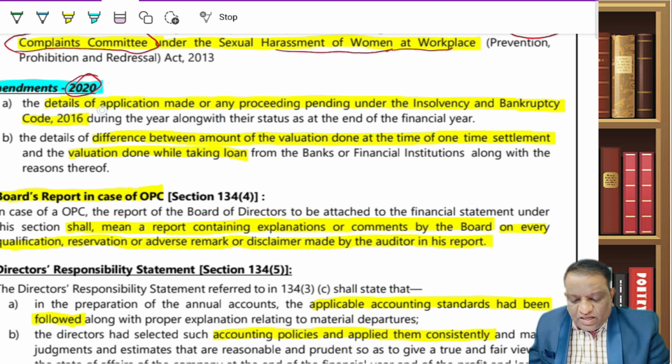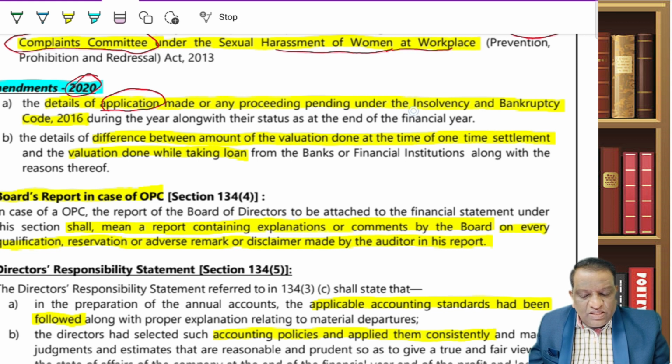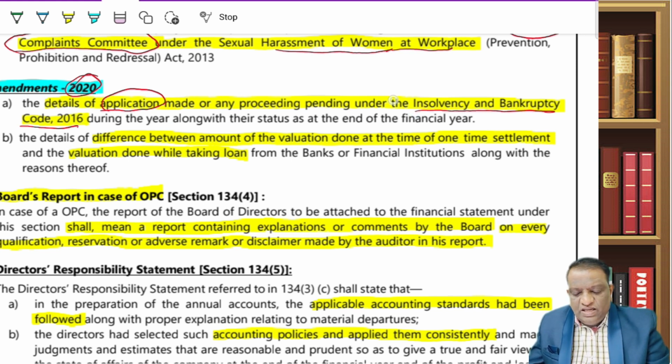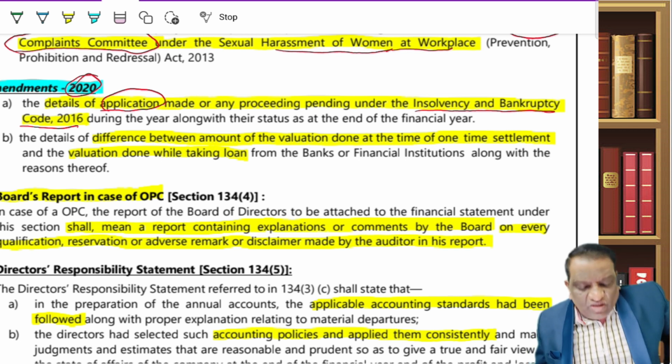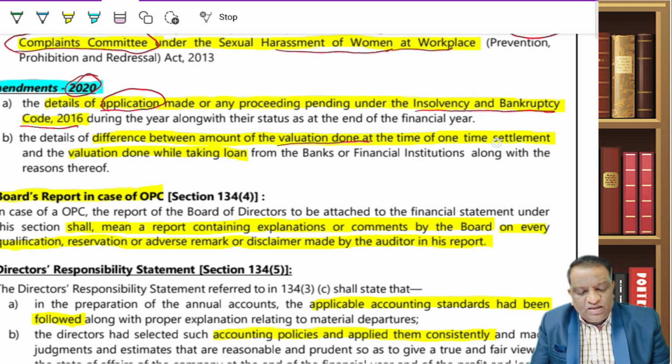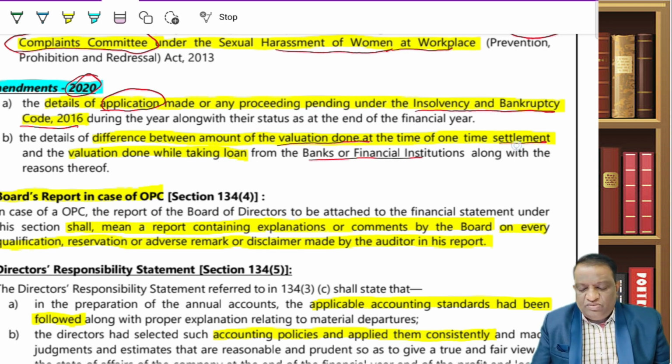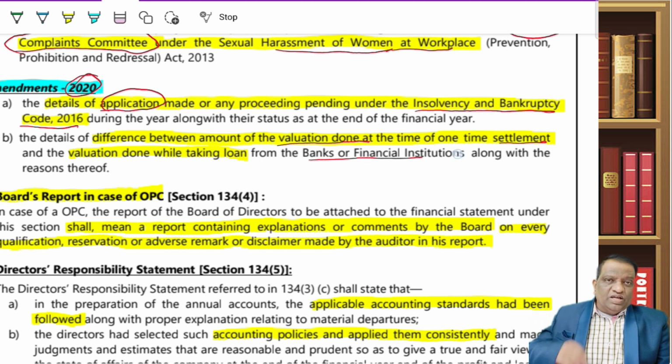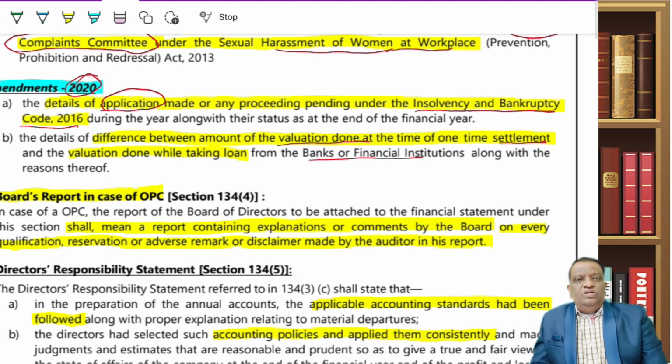One is whether any application has been made under the Insolvency and Bankruptcy Code, for declaring this company either as insolvent or as bankrupt. Any application has been made. And the second point, is there any difference between the valuation done at the time of taking the loan and at the time of settlement from any banks or financial institutions? If there is a difference in the valuation between the time you took the loan and the time you are settling it, going for one time settlement, they are required to disclose it.